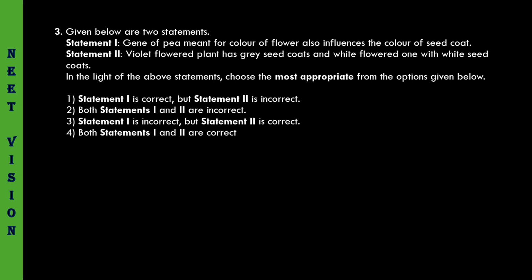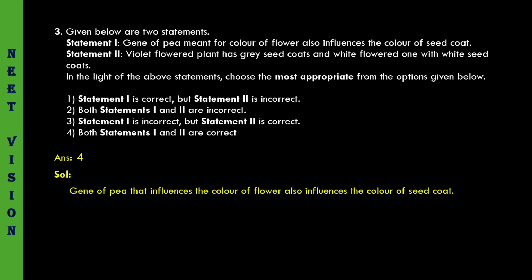Here one gene influences more than one character. Hence it is pleiotropic. Both statement 1 and statement 2 are correct, so the fourth option must be the correct one. Let us see the answer. Fourth one: the gene of pea that influences the color of flower also influences the color of seed coat. It is a pleiotropic gene.